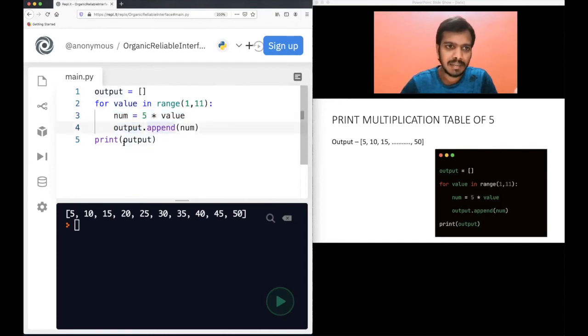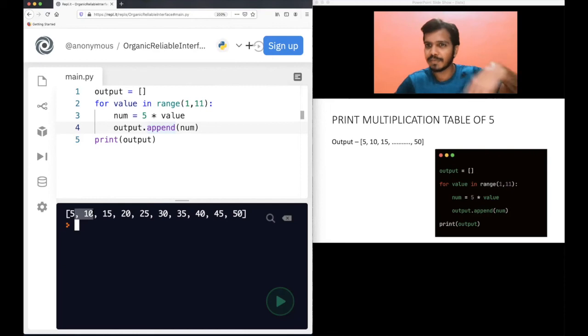Next time again the for loop will go, but this time value will be 2. Num equal to 5 into 2, that is 10. Now 10 will be appended to output. That's why 5, 10, and you know what will keep on happening. Next time this value will be 3, num will be 5 into 3, 15, and 15 will get appended. It will go on till the last number is 10. It will do 5 into 10, 50, and 50 will get appended, and you see the output here.